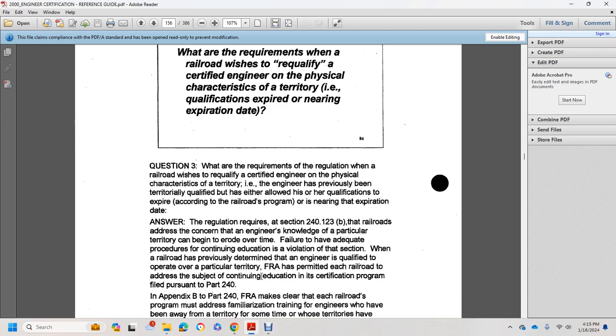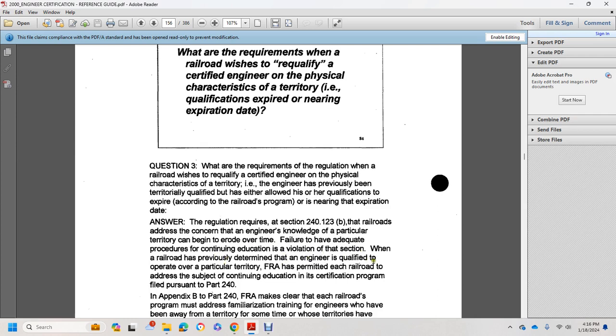engineer on physical characteristics for a territory the engineer has previously been territorially qualified on, but has either allowed his or her qualification to expire according to the railroad's program or is near the expiration date? The regulation requires, under Section 240.123(b), that the railroad address the concern with the engineer's knowledge of the particular territory eroding over time. Failure to have an adequate procedure for continuing education is a violation of the section when the railroad has previously determined the engineer is qualified to operate over the particular territory.